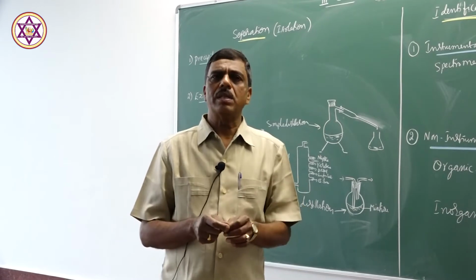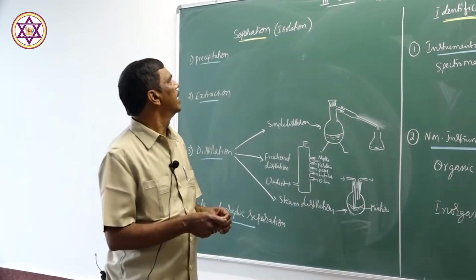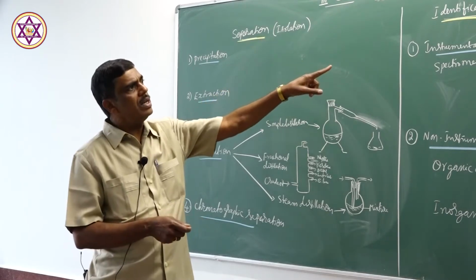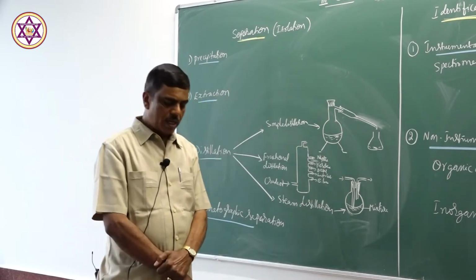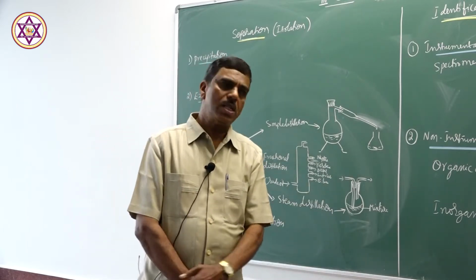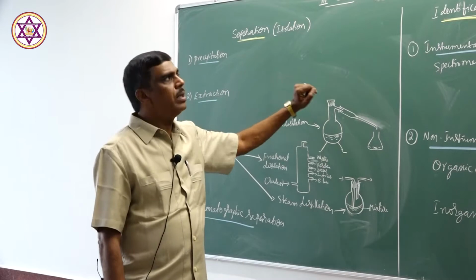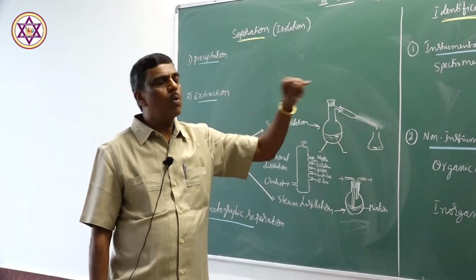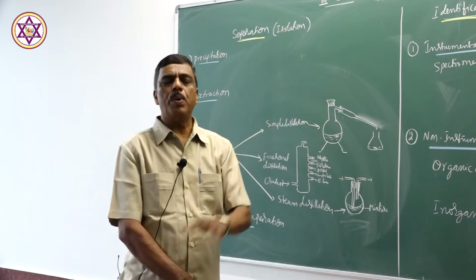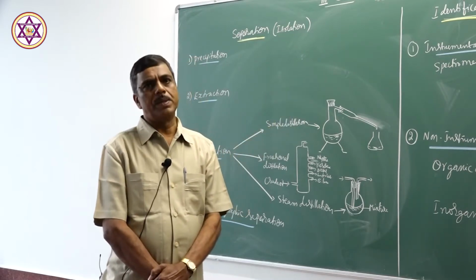Analysis of the substance has three steps, that is separation of the substance, identification and quantification. So analytical chemistry is defined as a branch of chemistry which deals with the separation, identification and quantification of the substance. So these three steps are important in analytical chemistry.